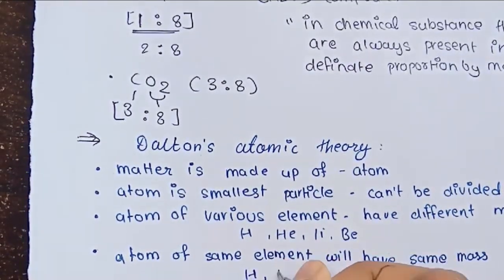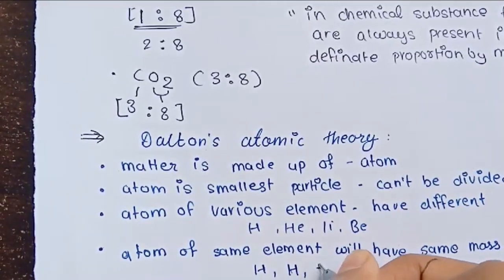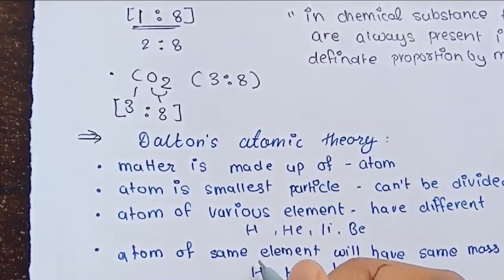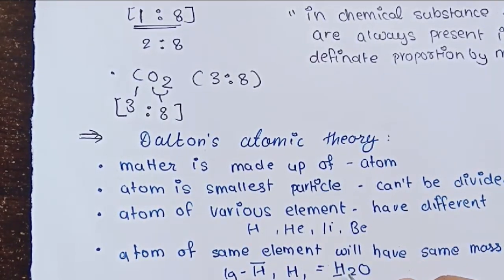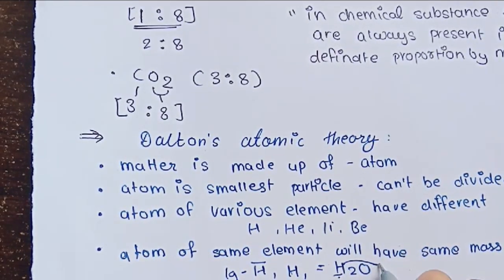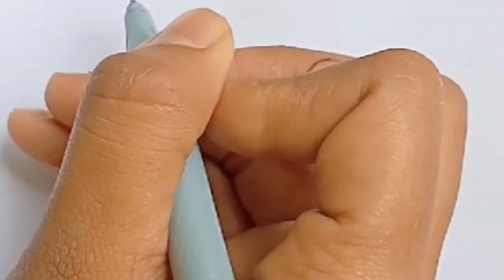Let's say I'm having hydrogen, in H2O. If the mass here is, let's say, 1 gram, then the mass of this hydrogen would be 1 gram only.